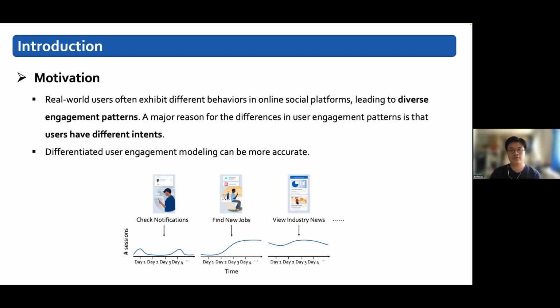The motivation of our work is mainly from the following points. Real-world users often exhibit different behaviors in online social platforms, leading to diverse engagement patterns. A major reason for the differences in user engagement pattern is that users have different intents, as shown in this figure. For instance, some users tend to look for jobs recently, and they will frequently visit LinkedIn to seek and apply for jobs, increasing their engagement level rapidly in a period. Differentiated user engagement modeling can be more accurate.